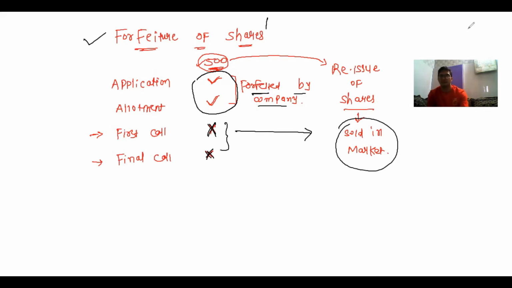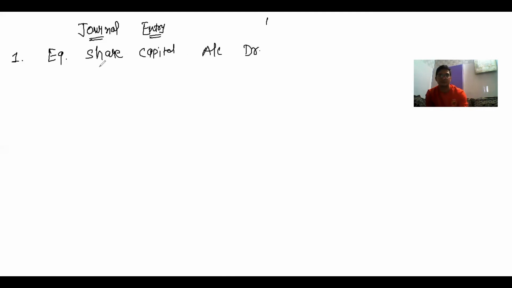Now here is the journal entry for forfeiture. Journal entry. Entry number 1, equity share capital account debit, to equity share forfeiture account.